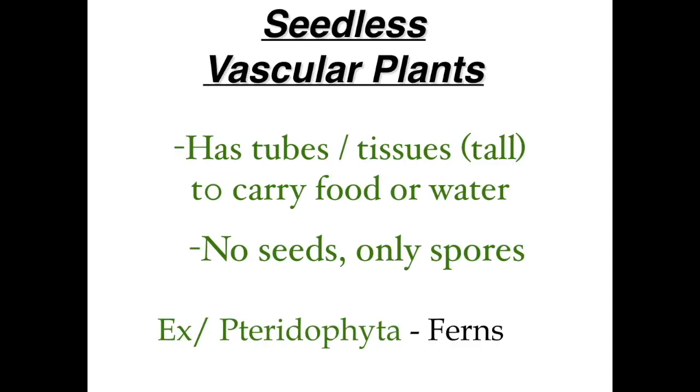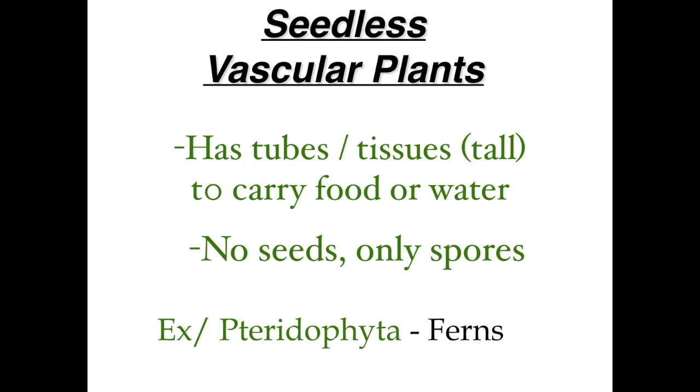So these plants, again, do not have seeds. These have spores, but these are going to be the vascular plants. These tall plants need to have these tubes. So there are tubes that carry food and water in vascular plants because they are taller. There could be no diffusion here.